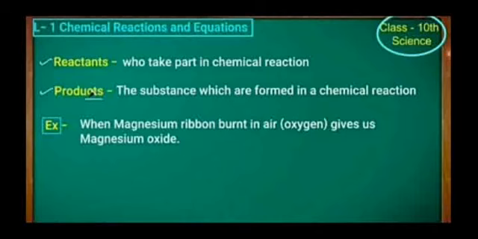The substances which take part in chemical reactions are called reactants, and the substances which are formed after the reaction are called products. For example, when magnesium burns in air it gives magnesium oxide. In this reaction, magnesium and air are reactants and magnesium oxide is a product.